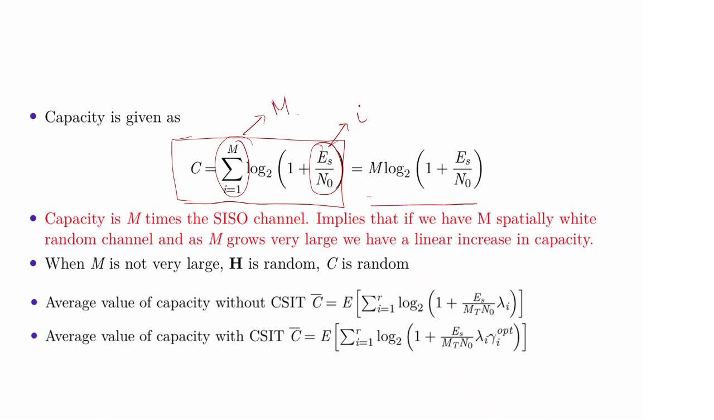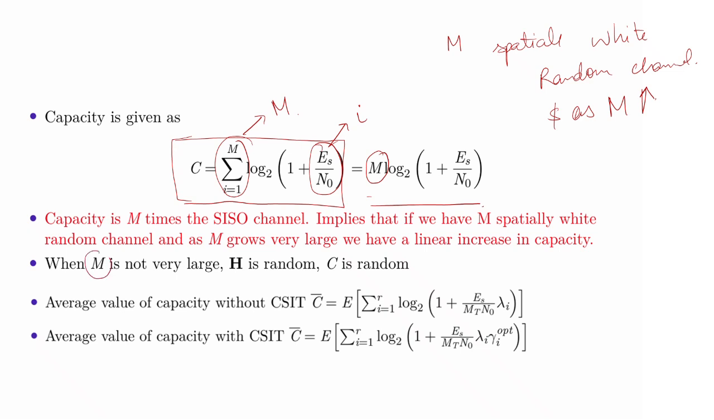So we get M log2(1 + Es/N0). What you can see from here is that the capacity is M times the SISO channel capacity, when we have M spatial white random channels. And as M grows very large, we have a linear increase in the capacity.